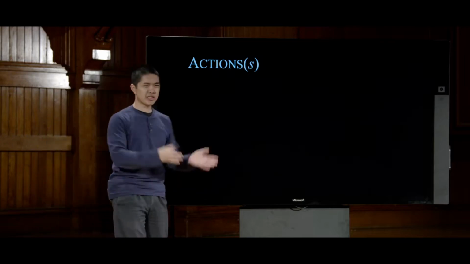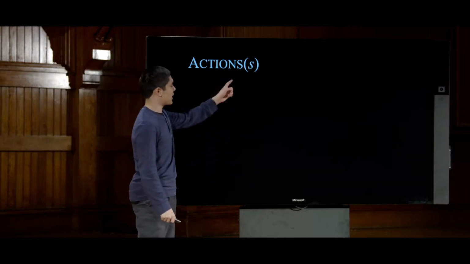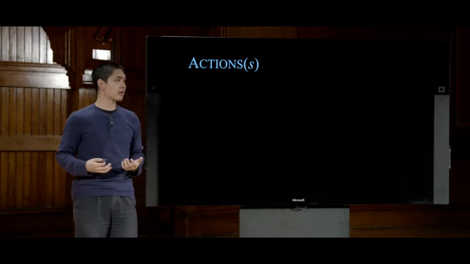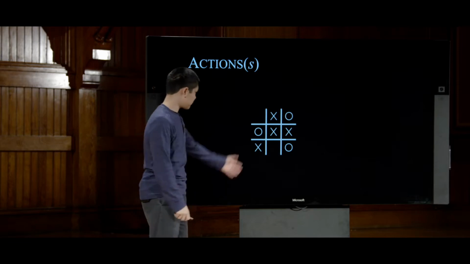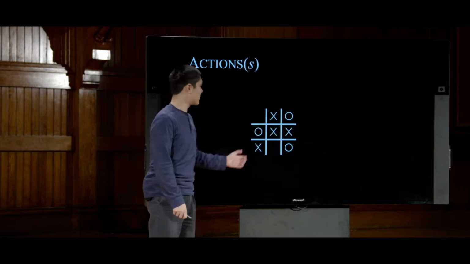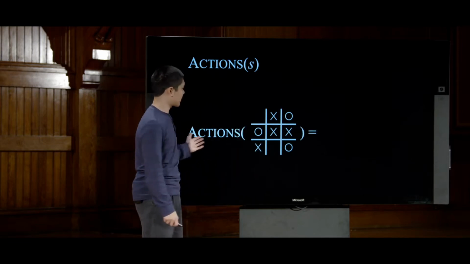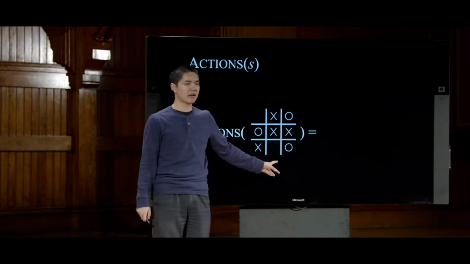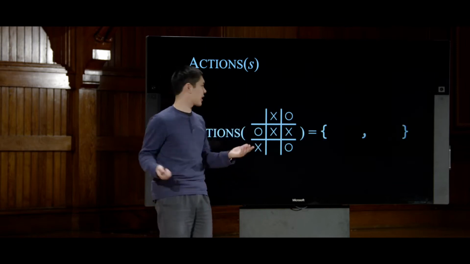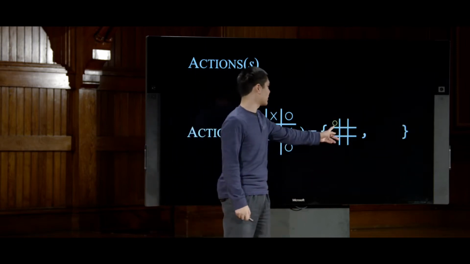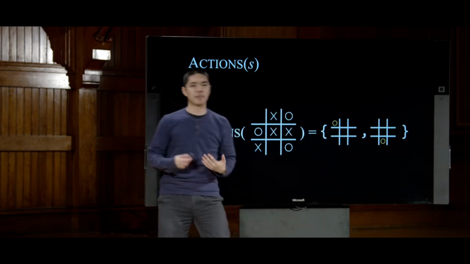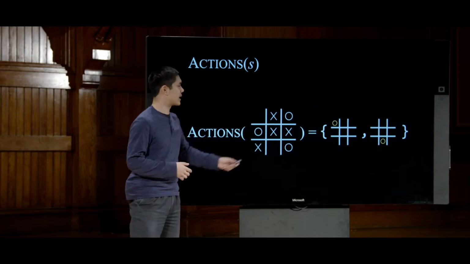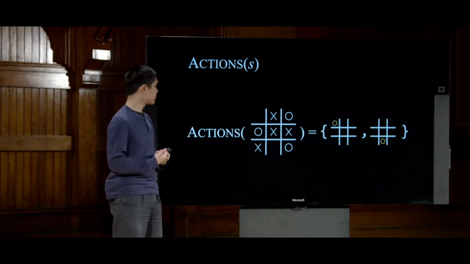The actions function, much like it did in classical search, takes a state and gives us the set of all of the possible actions we can take in that state. So let's imagine it's O's turn to move in a game board that looks like this. What happens when we pass it into the actions function? The actions function takes this state of the game as input, and the output is a set of possible actions. It's a set of: I could move in the upper left, or I could move in the bottom middle. Those are the 2 possible action choices that I have when I begin in this particular state.